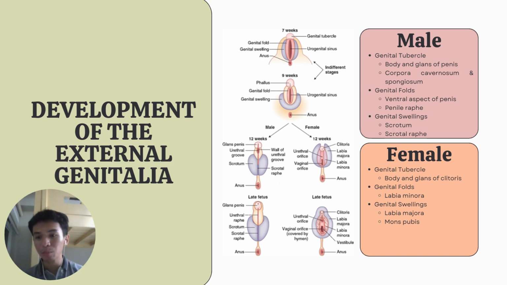In the female, the primordia differentiate as follows. The genital tubercle constitutes the body and the glans of the clitoris. Genital folds constitute the labia minora, and the genital swellings constitute the labia majora and the mons pubis.